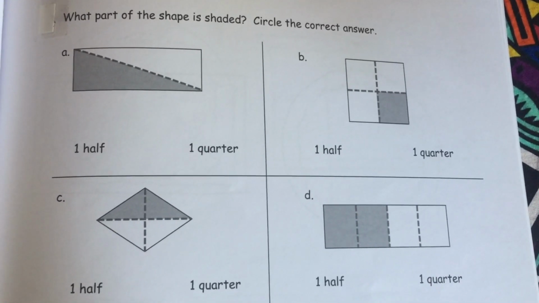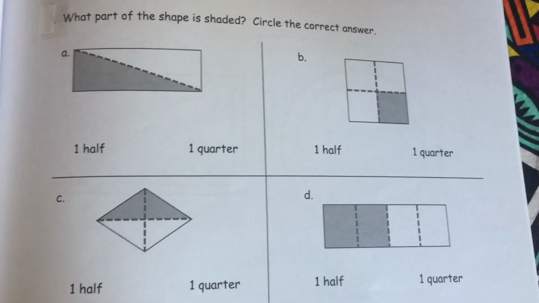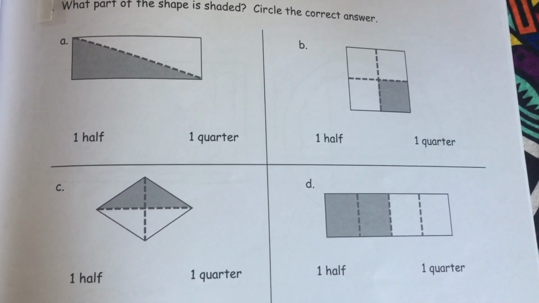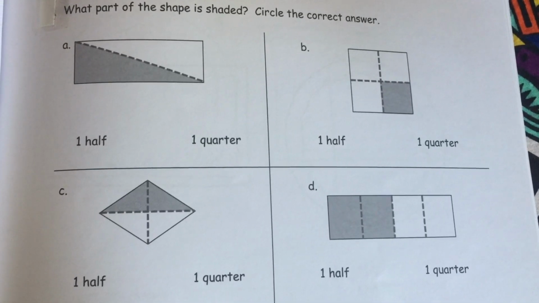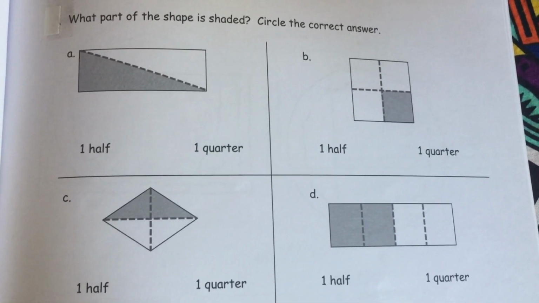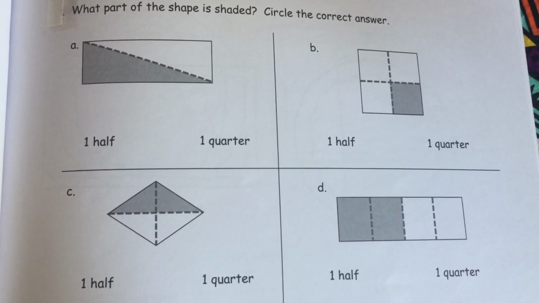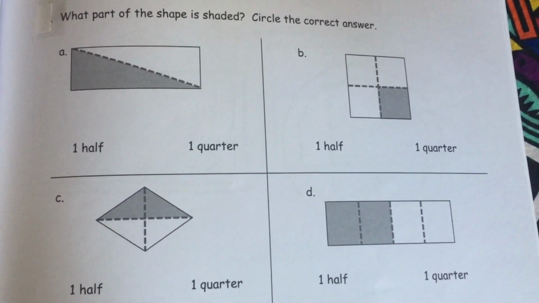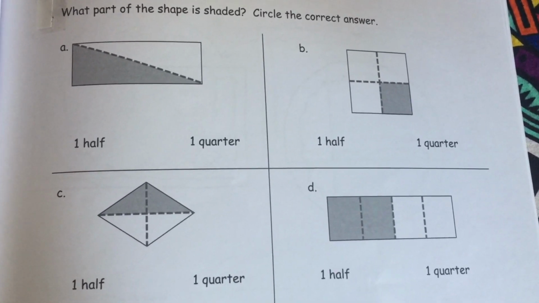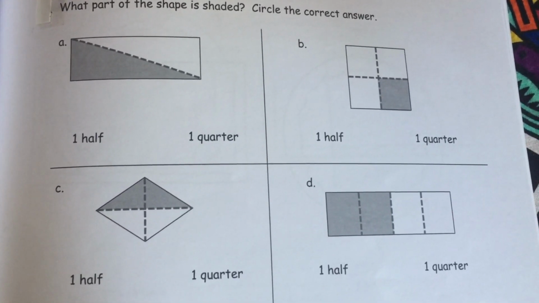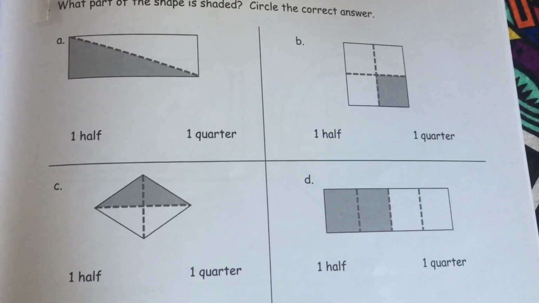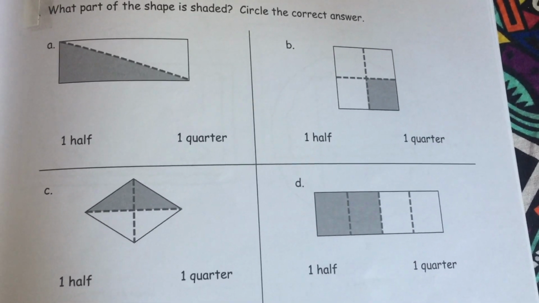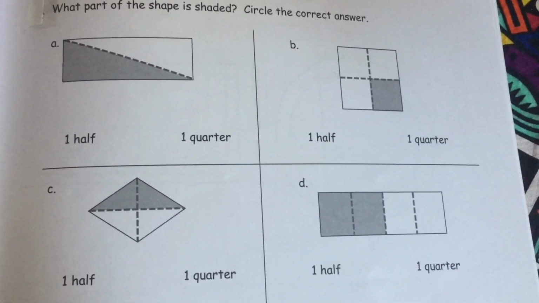For B, we have a square. What part of the square is shaded? 1/2 or 1/4? Write down your answer. C is a rhombus. What part of the rhombus is shaded? Is it 1/2 of the rhombus or 1/4? And D is a rectangle. What part of the rectangle is shaded? 1/2 or 1/4? Please write down your answer.